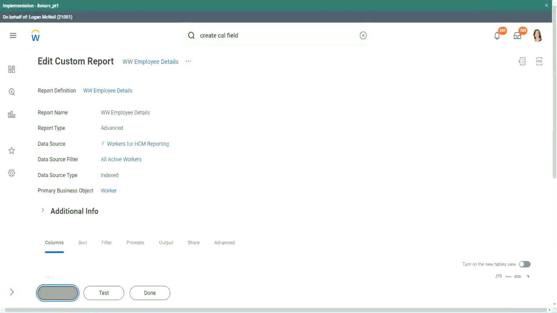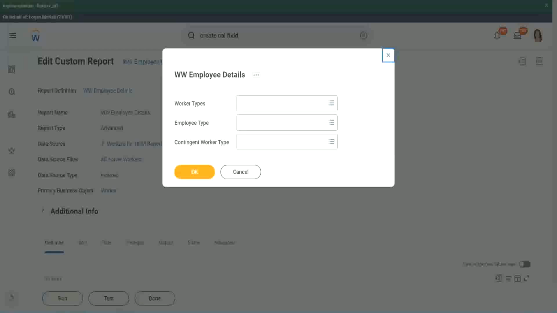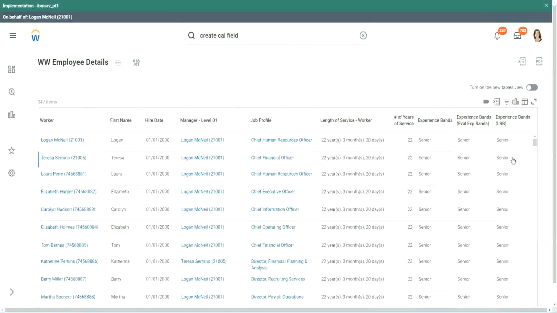Run. Okay. Looks the same, right. When we did evaluate expression, it's giving me senior. Evaluate expression band, senior.